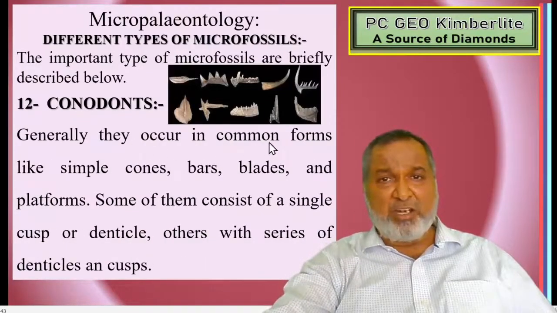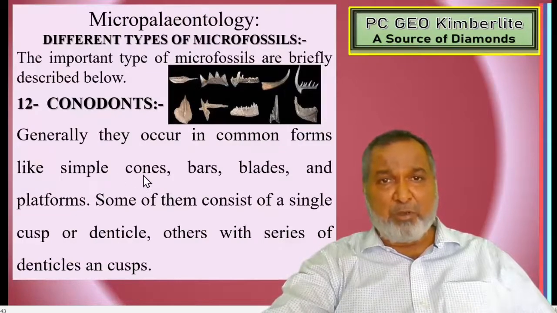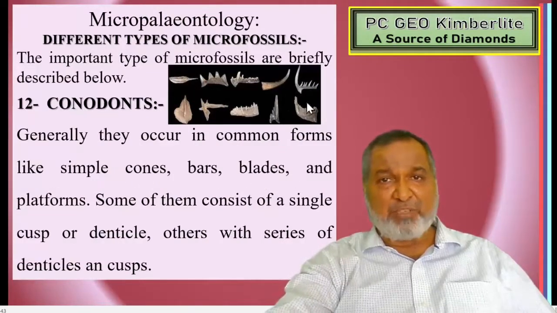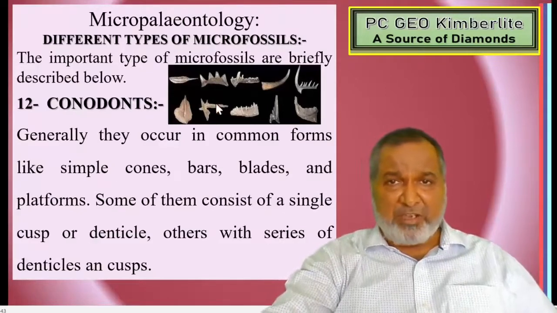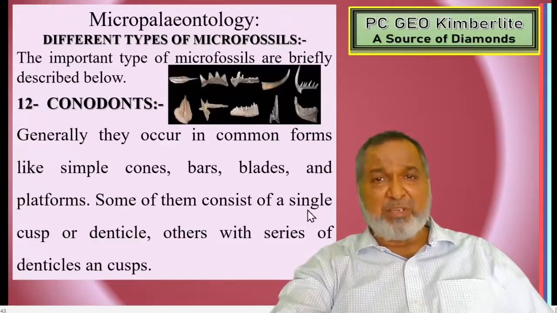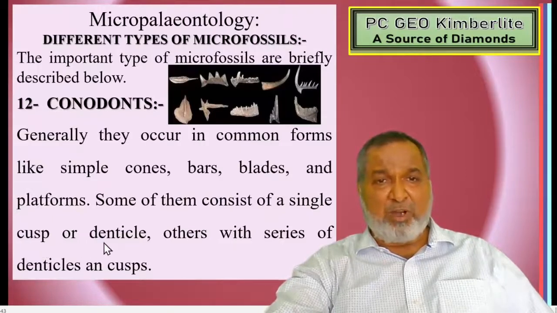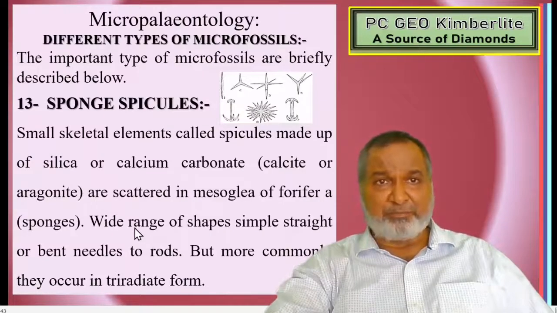Generally, they occur in common forms like simple cones, bars, blades, and platforms. You can see here all these, we are showing the forms. Some of them consist of a single cusp or denticle, or others with a series of denticles.